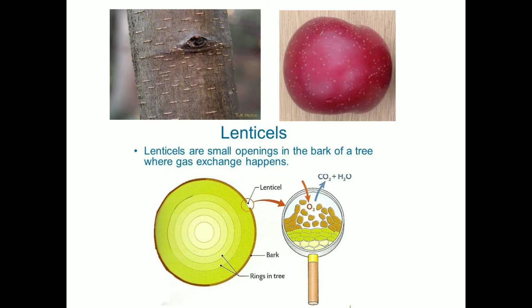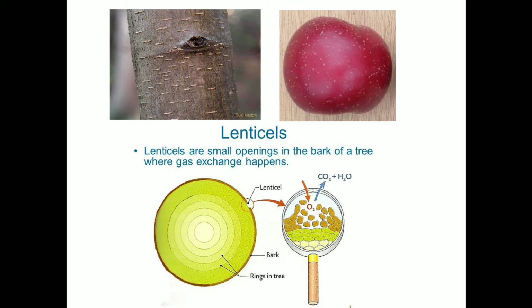So you can see in the diagram, these are the lenticels, specialized structures present on the woody stem from where the gaseous exchange takes place. Lenticels are the small openings in the bark of a tree where gas exchange happens.